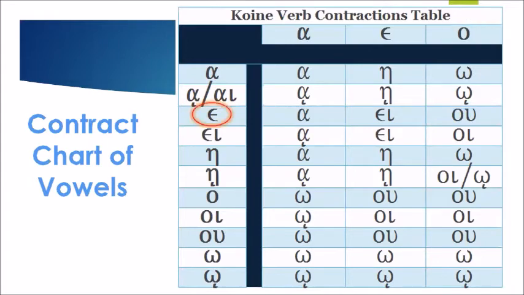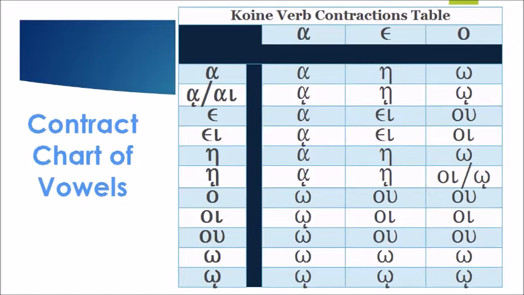Omicron plus epsilon becomes O. Omicron plus A becomes oi. Omicron plus eta becomes omega. Omicron plus eta with iota subscript becomes oi or omega with iota subscript. Omicron plus omicron becomes O. Omicron plus oi becomes oi. Omicron plus O becomes O. Omicron plus omega becomes omega. And omicron plus omega with iota subscript is omega with iota subscript.